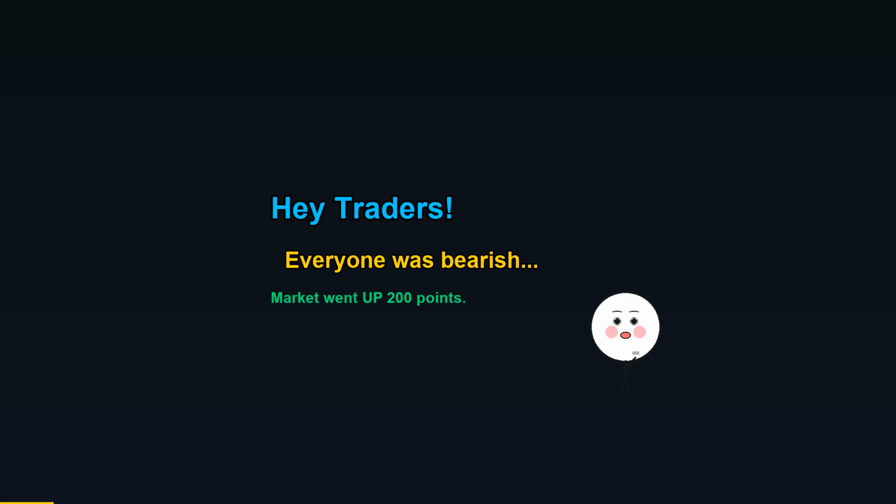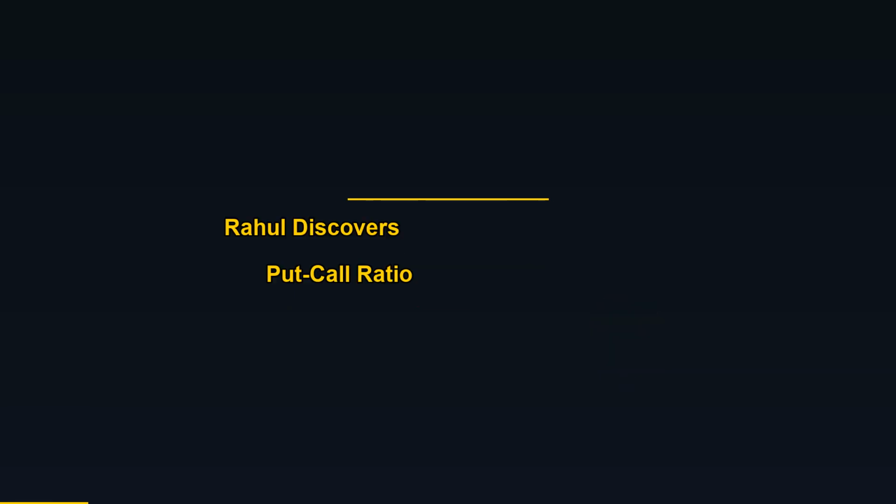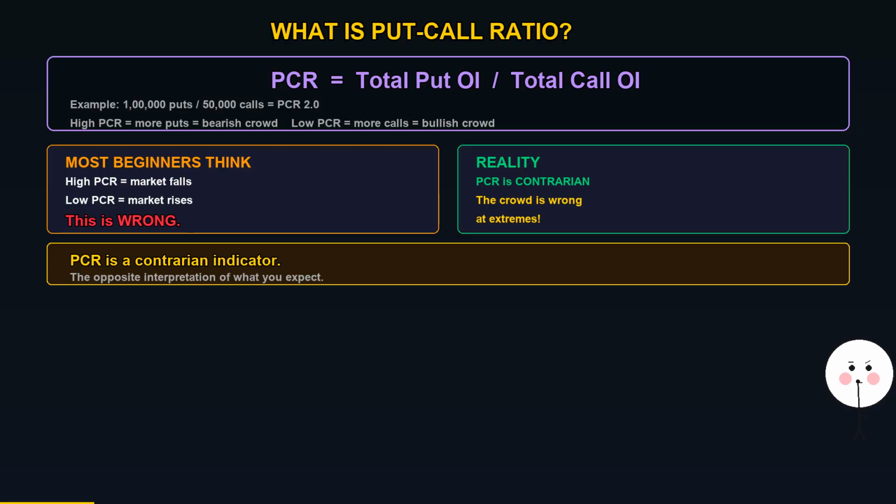Rahul was speechless, but the other traders just smiled. Arjun, they said, when everyone is bearish, the market tends to do the opposite. Rahul had just learned about the most counterintuitive indicator in options trading. Rahul discovers put-call ratio. What is the put-call ratio?